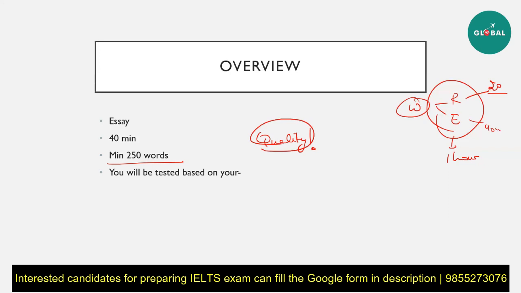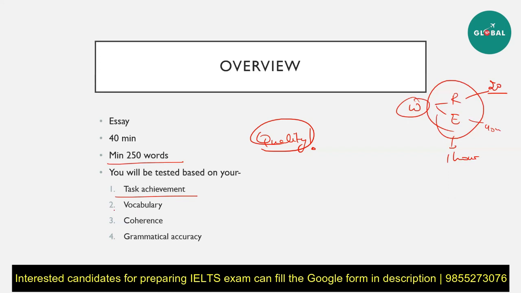After that, you need to know that your IELTS writing will be tested on four different aspects. The first one is task achievement, which is the basic module and the major crux of what this video is all about. It is about understanding different question types and then knowing how you're going to answer them. Task achievement is all about how well you answer the question that is given. So if they're asking for an opinion, then you need to give an opinion. Do not write anything extra, anything that was not asked for. Because unlike what you wrote in school time, these essays are supposed to be very cryptic. They are supposed to be very to the point. They are not supposed to go all over the place and beat around the bush.